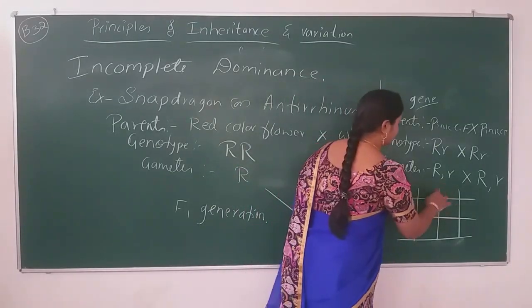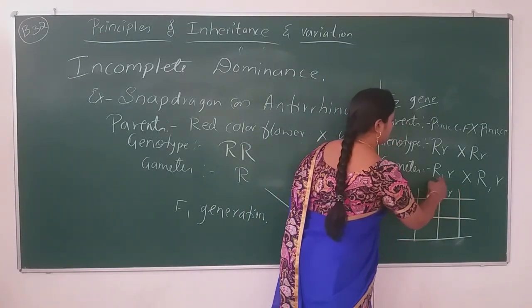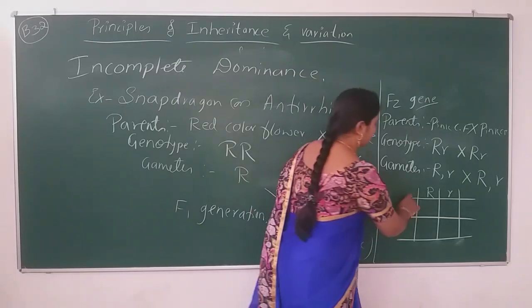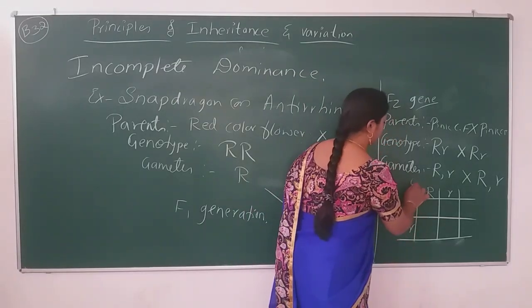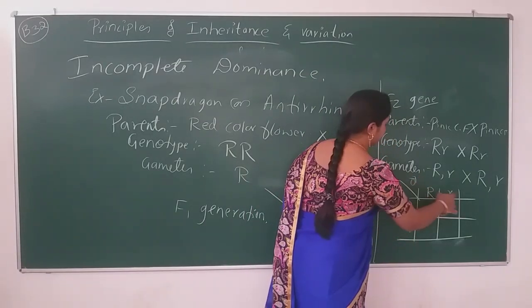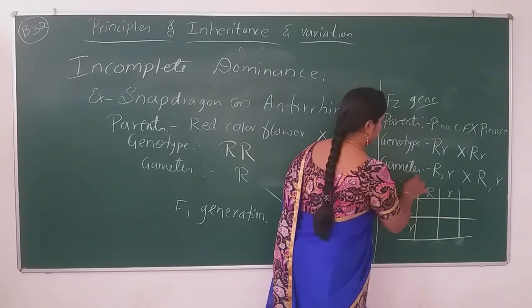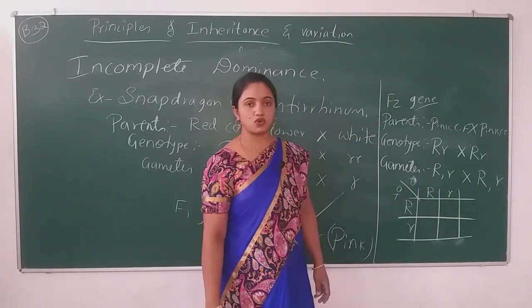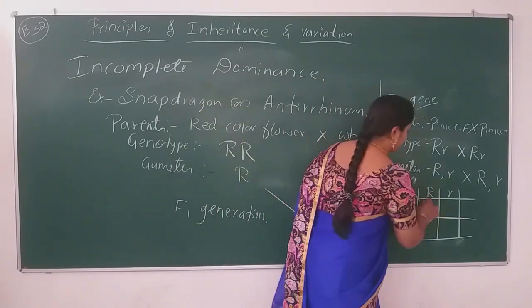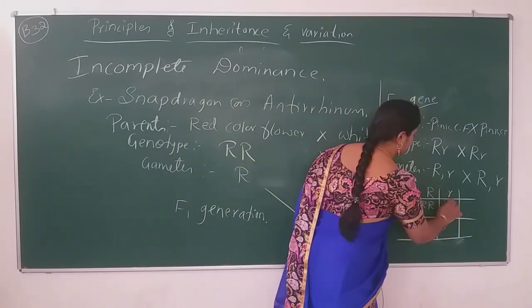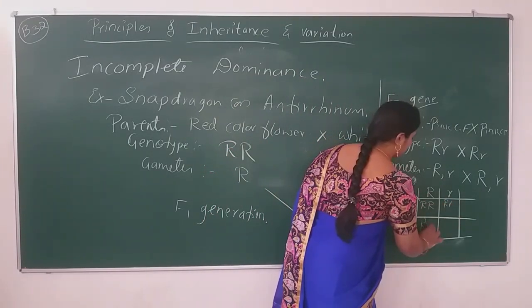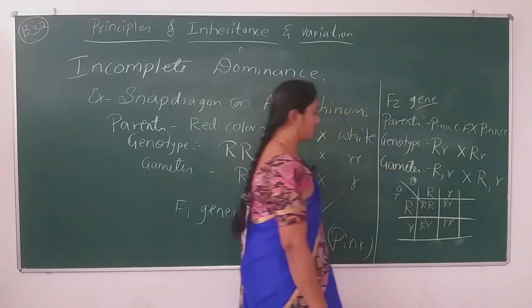On one side we are taking one type of gamete, on the other side the other type. Consider this as male and this as female. Now cross it: RR, Rr, Rr, rr.